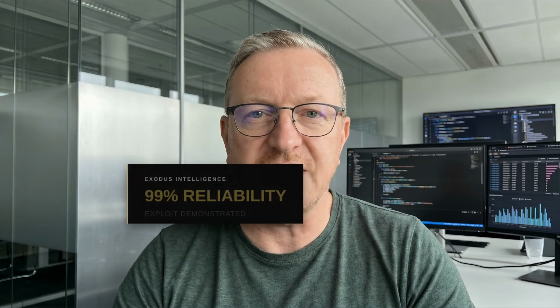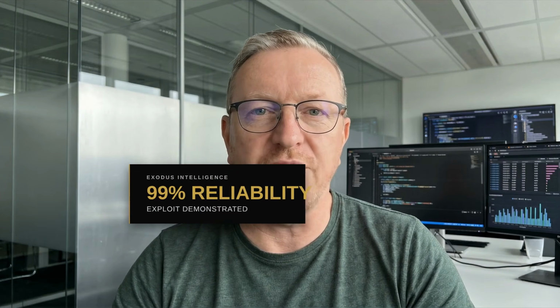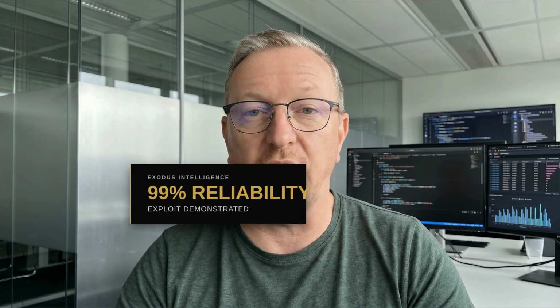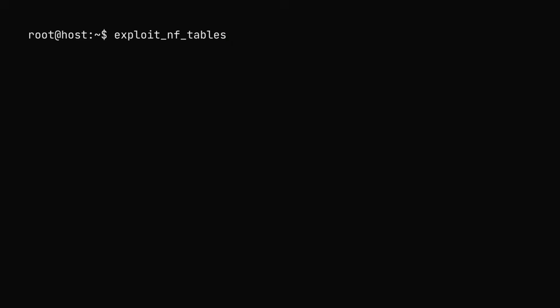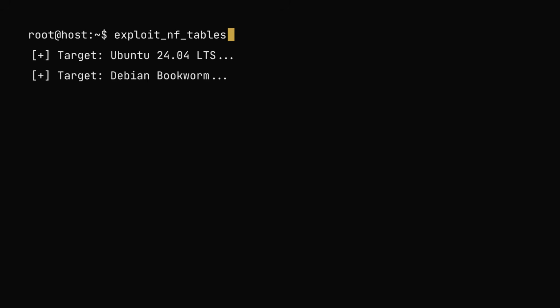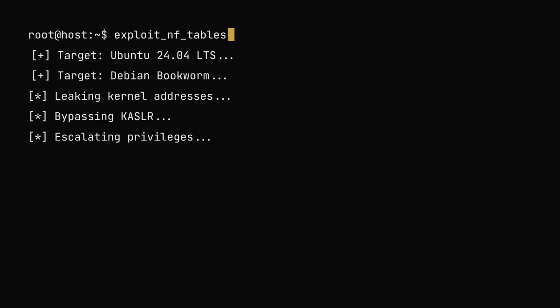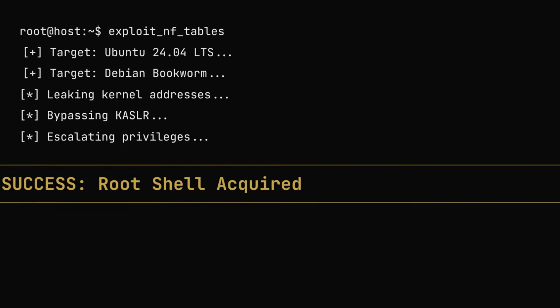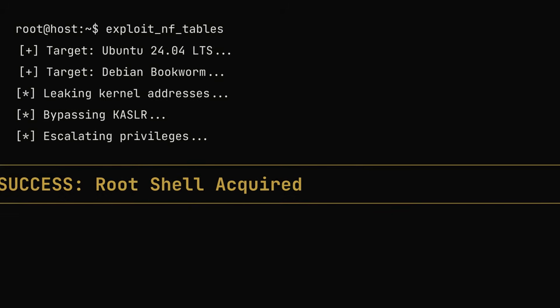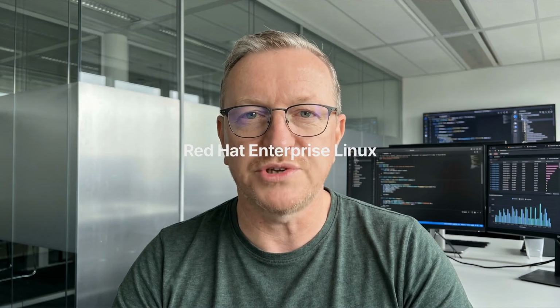Security firm Exodus Intelligence demonstrated this exploit with over 99% reliability on an idle system. They successfully leaked kernel addresses, bypassed memory protections, and dropped a root shell on Debian Bookworm and Ubuntu 24.04 LTS. Fuzzing Labs also reproduced it on RHEL 10. The sandbox is completely broken. So, how do you fix it?